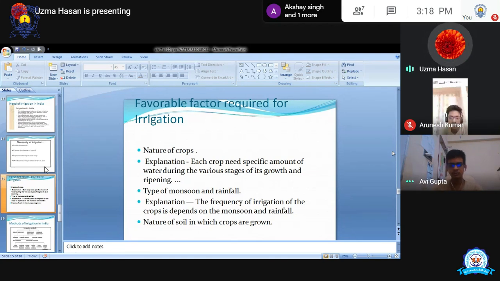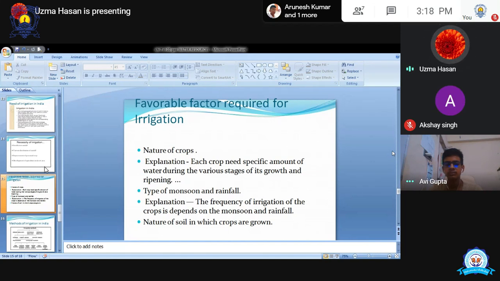So this is the nature of the crop. The requirement of irrigation depends on the nature of the crop. Next is the explanation. Let me read it. Each crop needs a specific amount of water during the various stages of its growth and ripening. यही मैंने आपको अभी clarify किया, the same point.